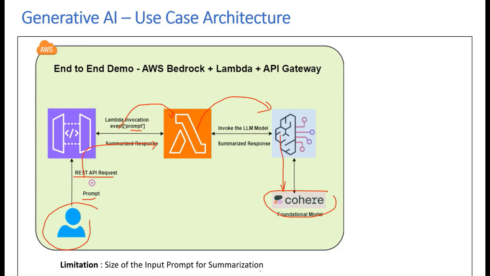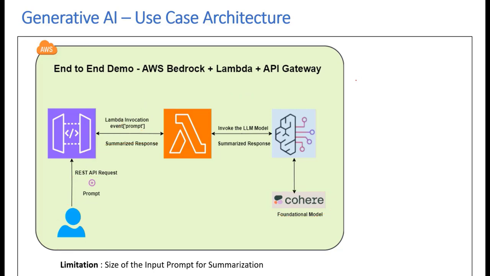Now there is a little bit of limitation to this architecture in terms of size of the input prompt that you can use for summarization. So you can have the prompt only up to certain characters. The reason being that if the prompt is too long, then we have to introduce another element called as Langchain. But for now, we are just going to stick with this architecture and we're going to provide a relatively short prompt. And when I say prompt, it means the user input.